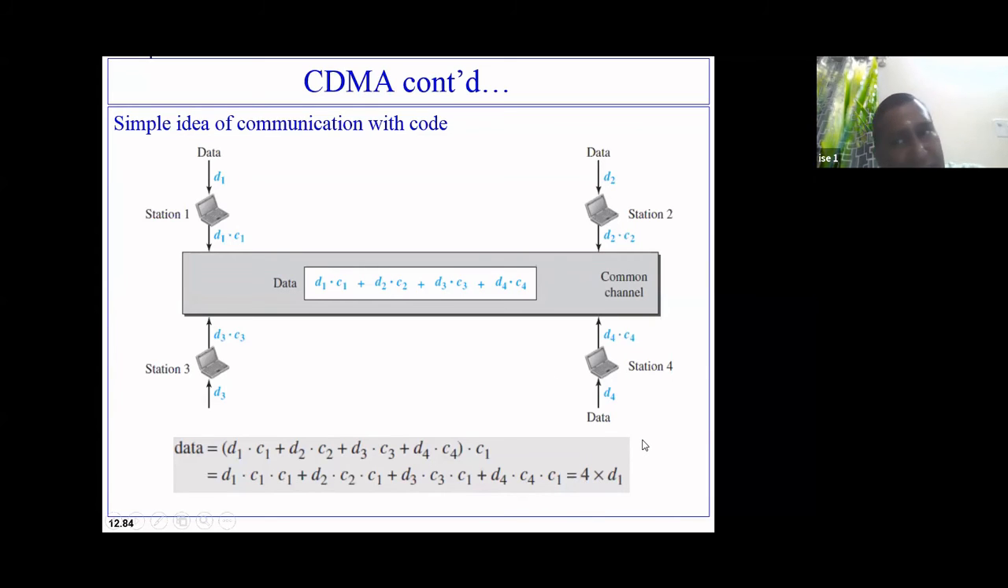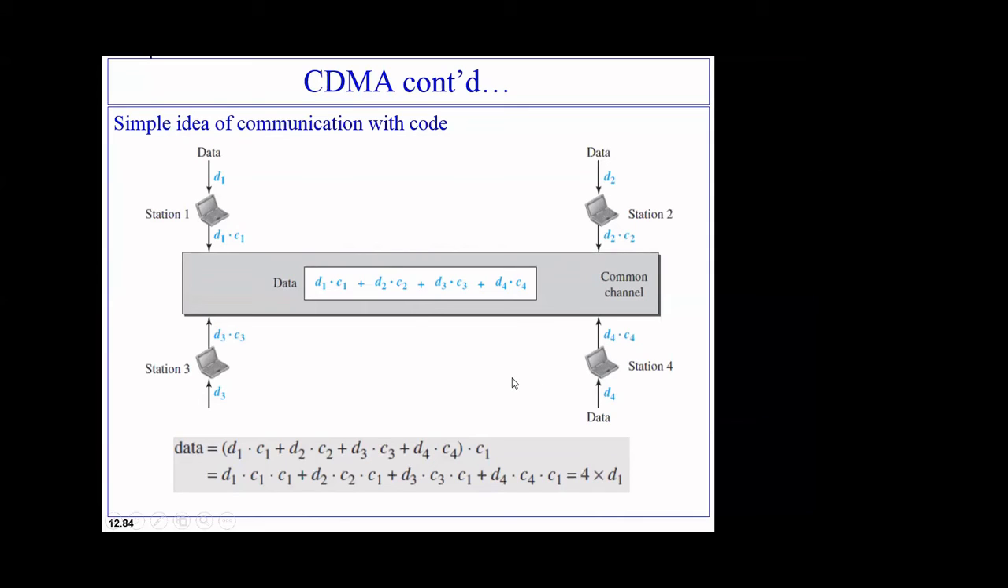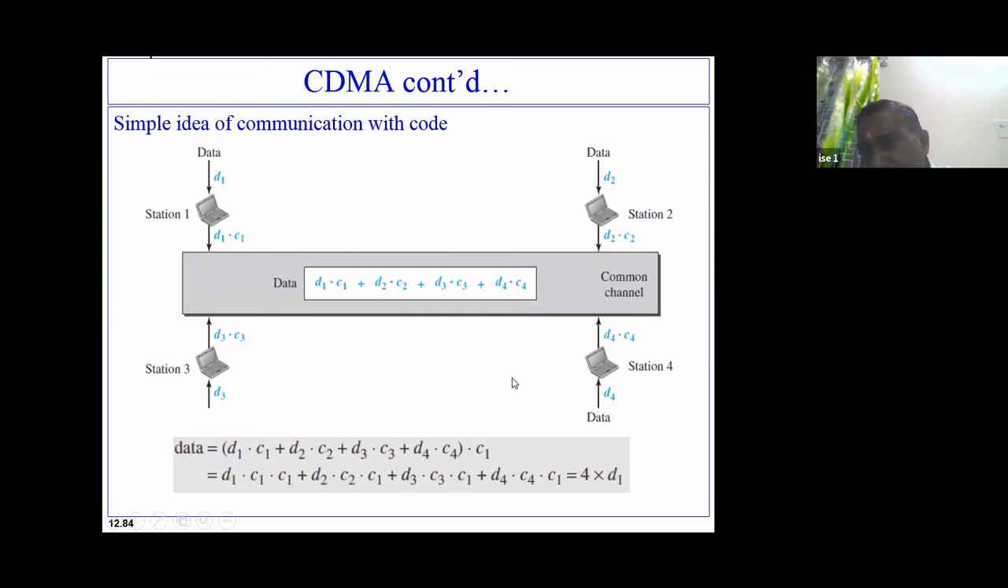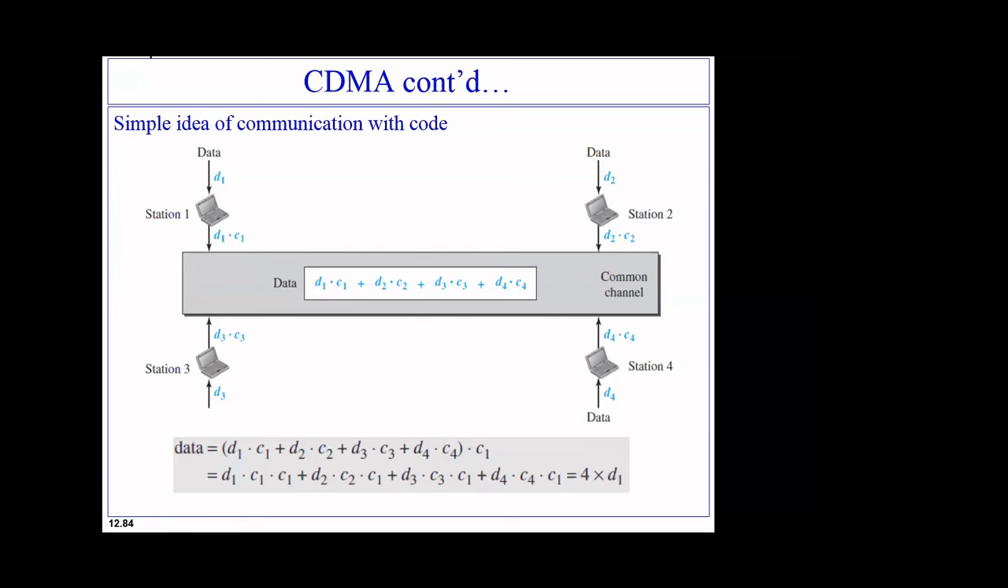Have you understood the basic concept here? How exactly any station can recover the data sent by any other station if it knows the chip code of that station and the complex data passing through the channel. If these two are available, it can always recover the data. Have you understood, everyone? Yes, sir. Basic simple mathematics I have explained. Yes or no? Okay, fine. So can I go to the next slide?